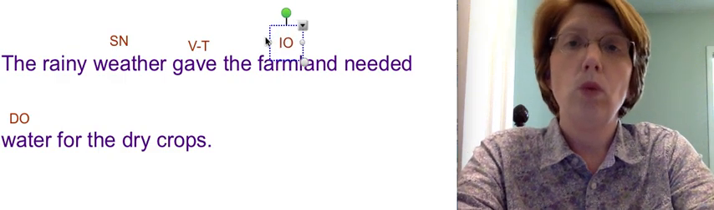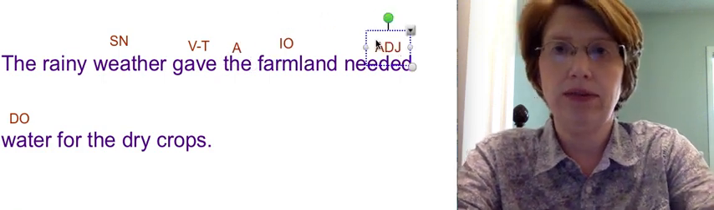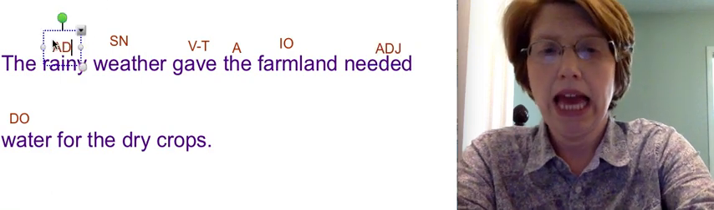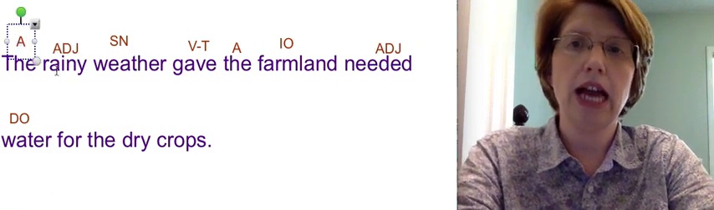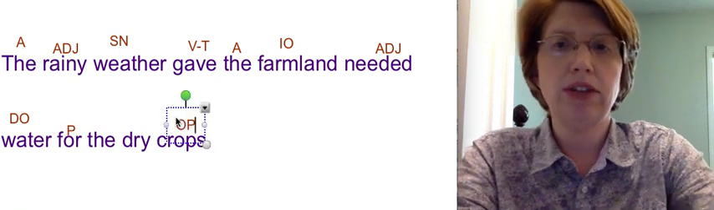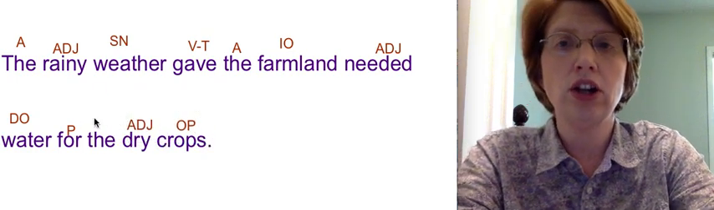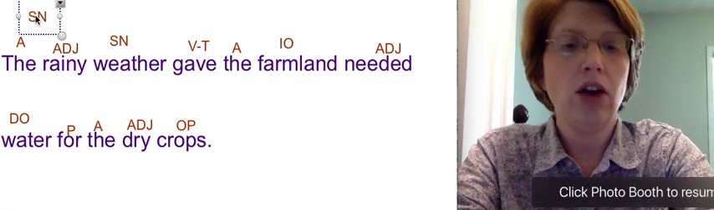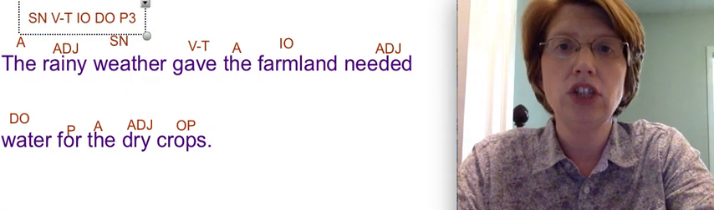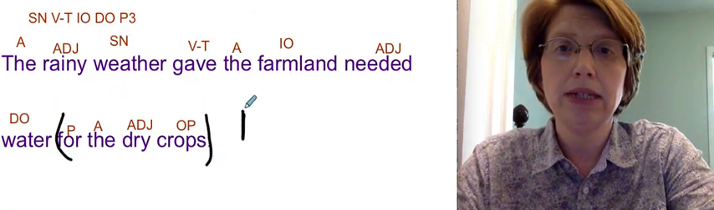Okay. The, article, adjective. What kind of water? Needed, adjective. What kind of weather? Rainy, adjective. The, article, adjective. For, preposition. For what? Crops, object of the preposition. What kind of crops? Dry, adjective. The, article, adjective. Subject, noun, verb, transitive, indirect object, direct object, pattern 3, check. Verb transitive, check again. For the dry crops, prepositional phrase, period, statement, declarative sentence.